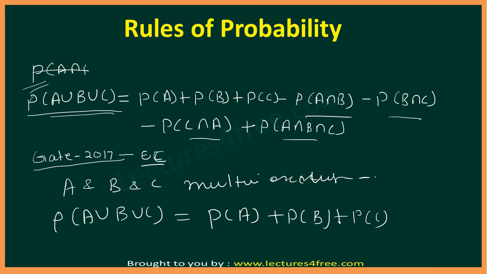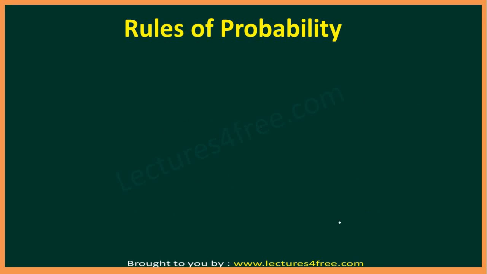Okay, now let's see the next rule. Our next rule is rule number 6. If A is a subset of B, then probability of A will be less than or equal to probability of B. It is self-explanatory that B has more outcomes, so probability of B will be more. Okay, now let's see the next rule.